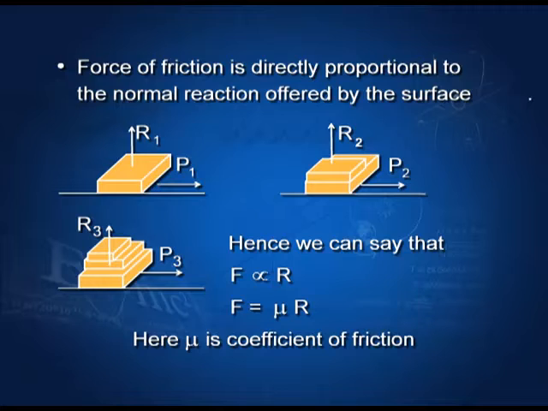In the third case, if we put one more block on the given two blocks, then in order to move the combination of three blocks, we will have to apply a force say P3. This time the normal reaction is R3.